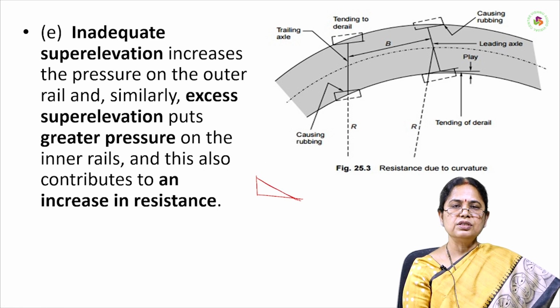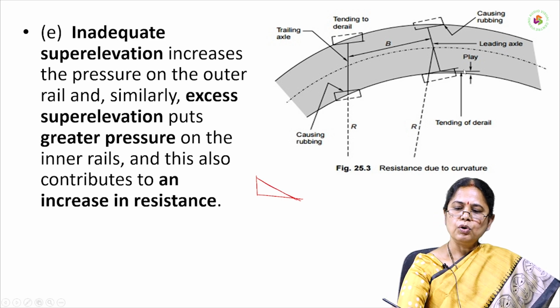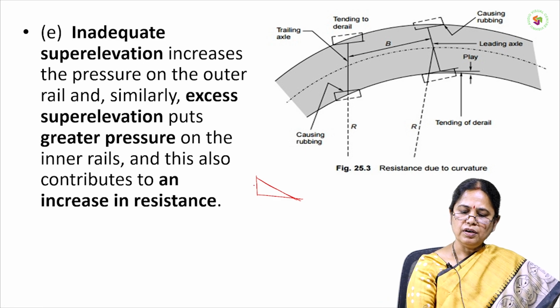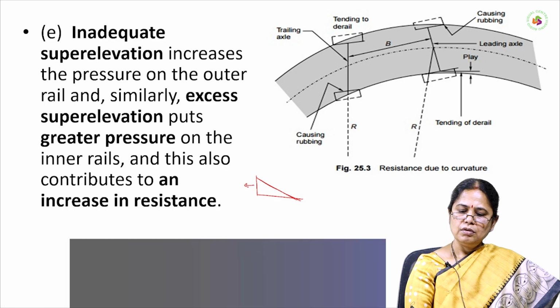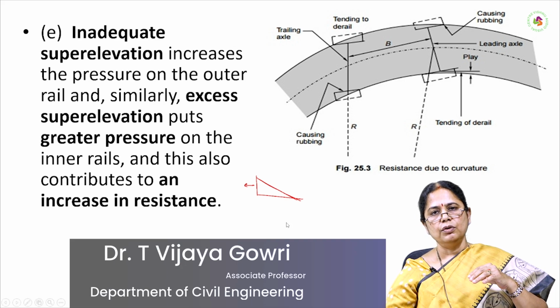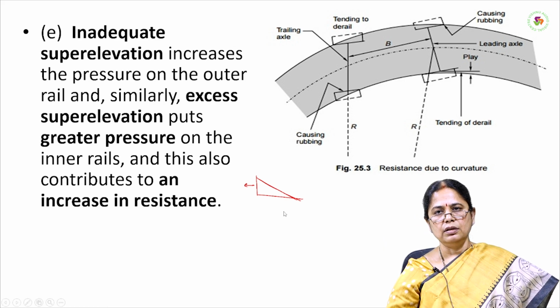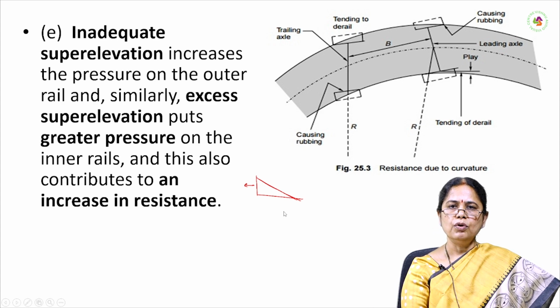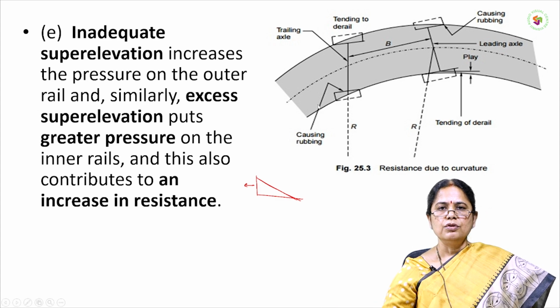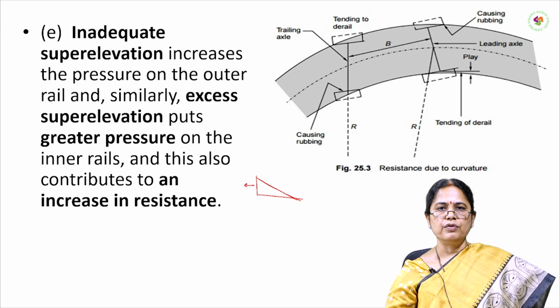Super elevation is generally provided near the curve to counteract the centrifugal force. Centrifugal force pulls the vehicle to come out from the track. It will not negotiate the curve; it will want to go straight forward. So, we provide super elevation to counteract the centrifugal force.